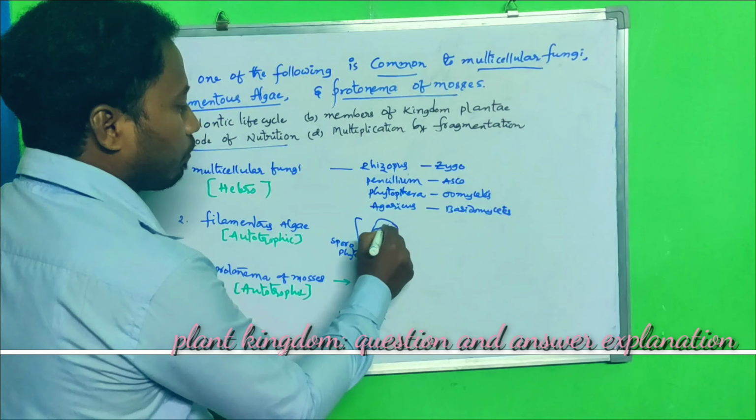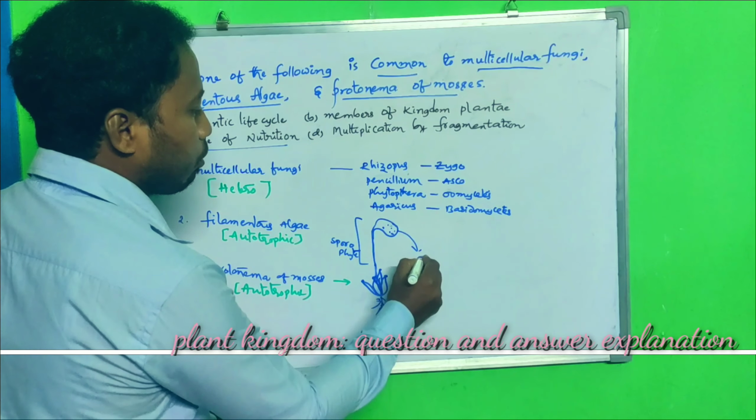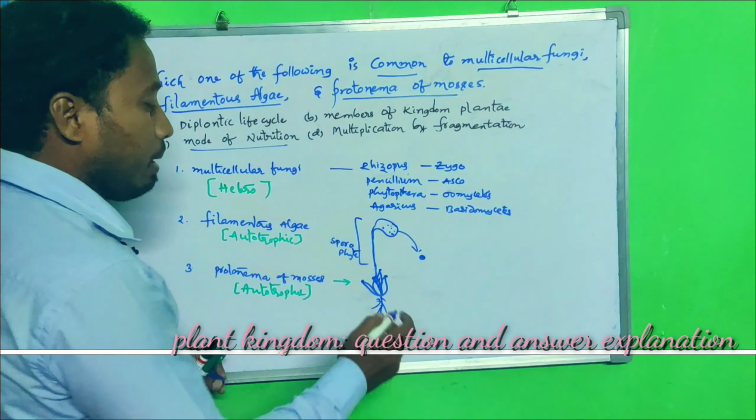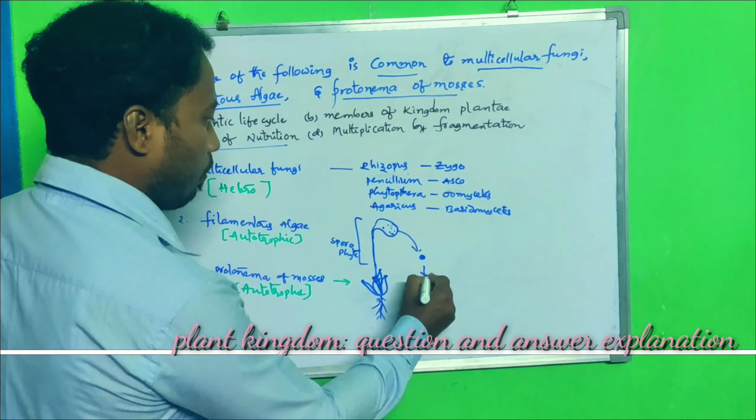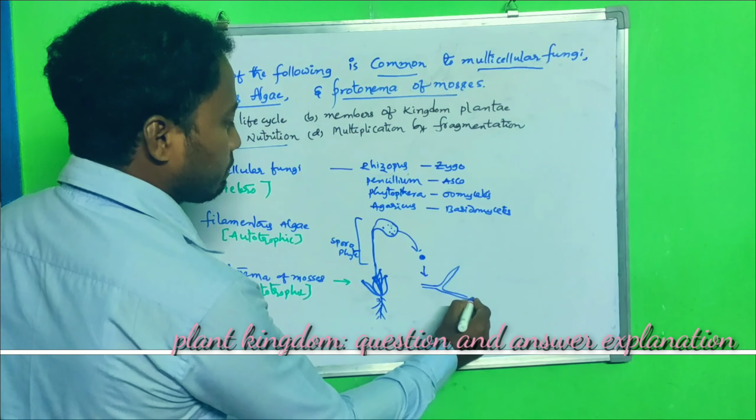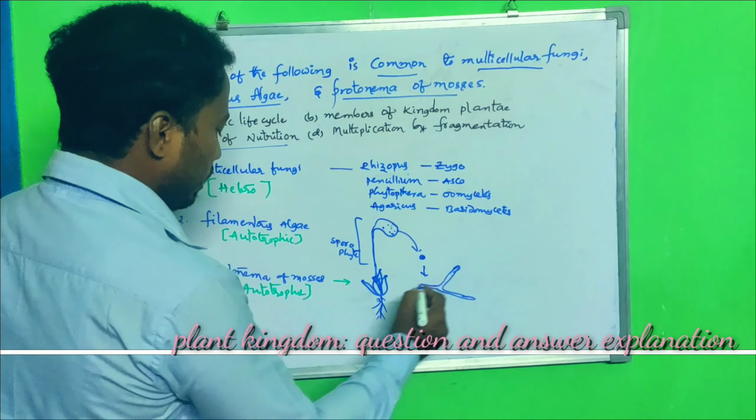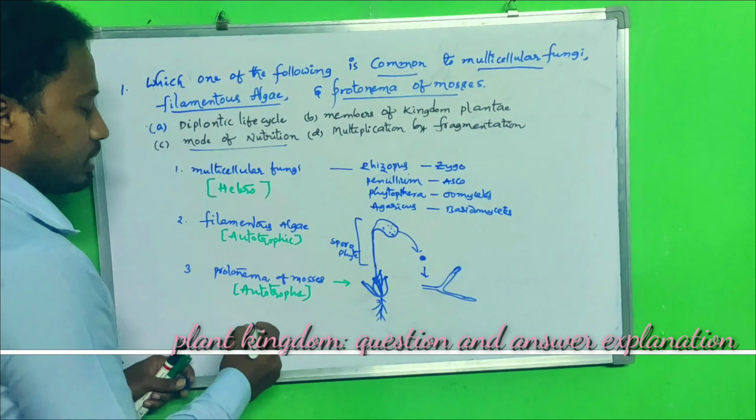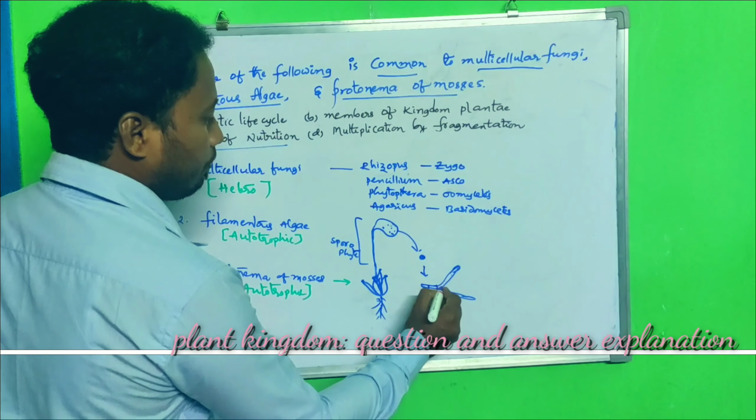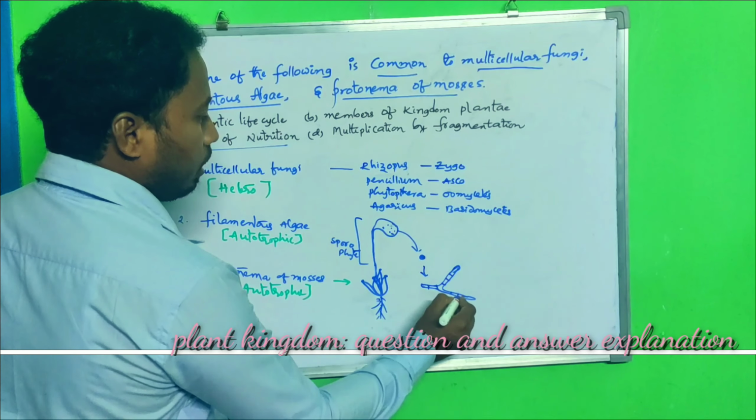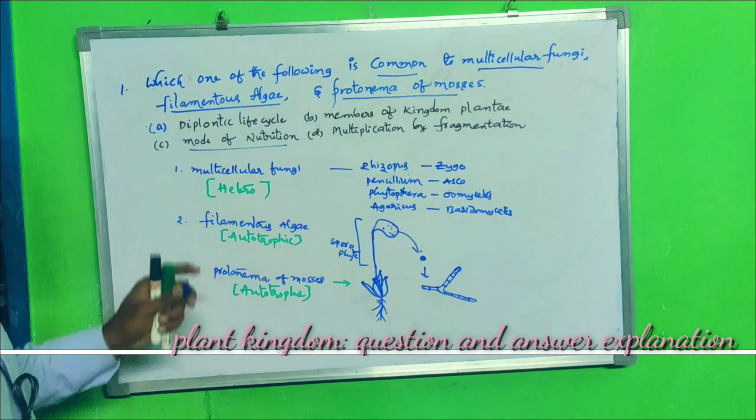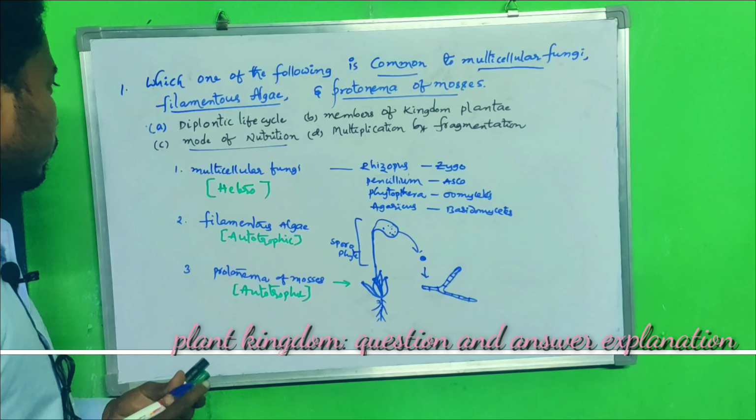From here, what spores will form? This spore generally becomes a gametophyte, but in mosses it forms a special structure called protonema. This protonema of mosses is also autotrophic, since it is chlorophyllous. So now we have to understand the options.